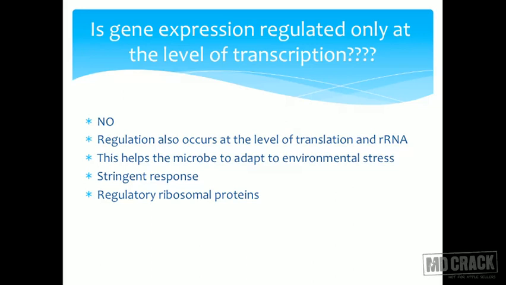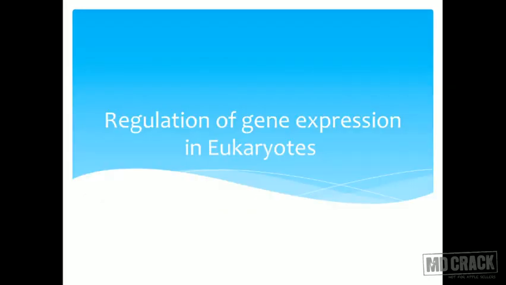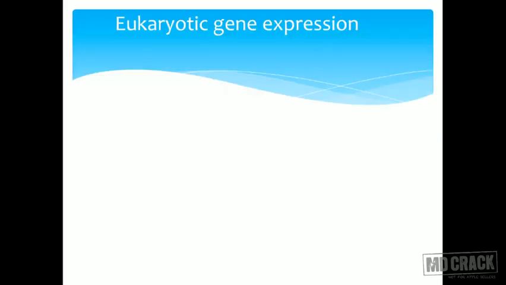All that I told you till now was regarding prokaryotes, both the lac operon and the tryptophan operon. But how are genes regulated in eukaryotes, including human beings? Let us go for regulation of gene expression in eukaryotes. In eukaryotes, are there any operons? Are there any structural genes? Are there any regulatory genes? Let us look at all this.